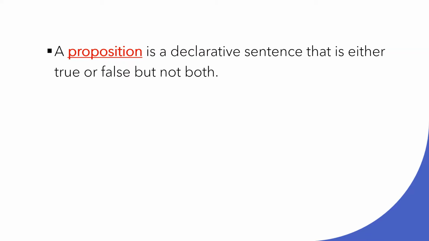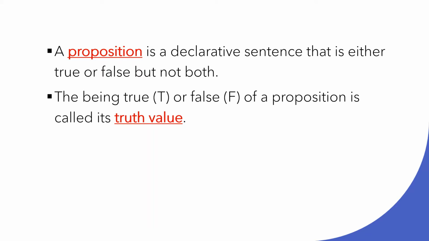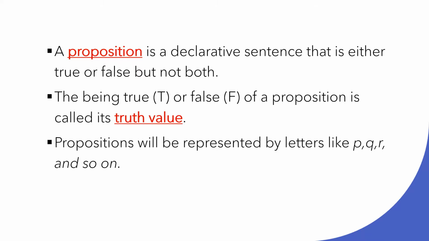A proposition is a declarative sentence that is either true or false, but not both. Being true or false of a proposition is called its truth value. Propositions will be represented by letters like P, Q, R, and so on.